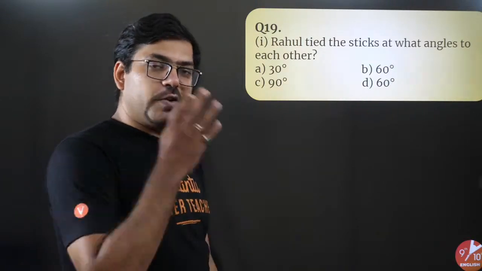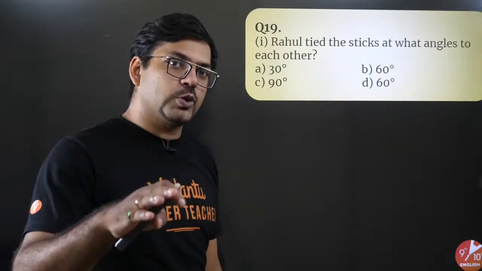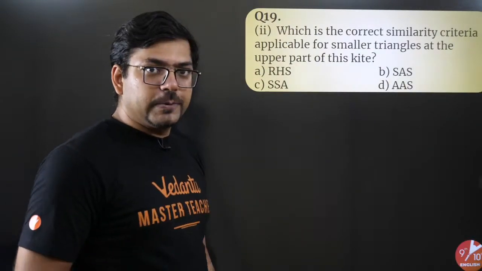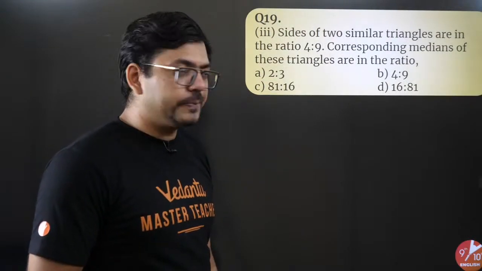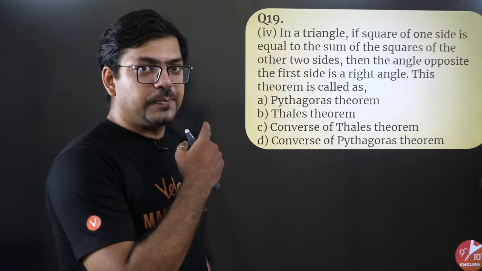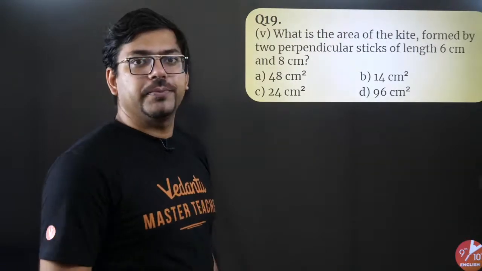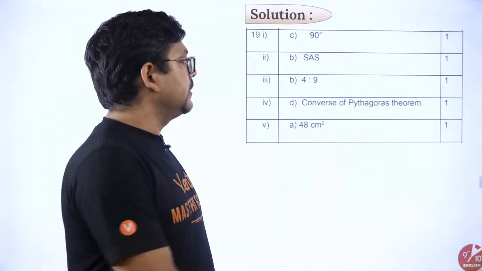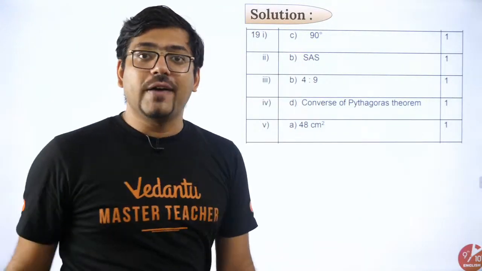Read the question, solve it on your own. You have to solve it and you will be able to solve it. Believe me. Okay. First sub part, second sub part, third sub part, fourth sub part and fifth sub part of 19th question. Okay, solution to these subparts are these solutions. So you have to just solve these questions.